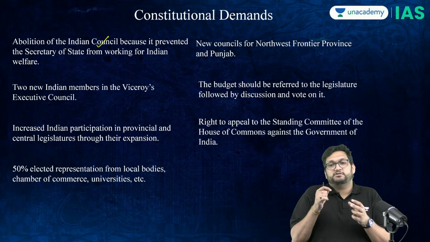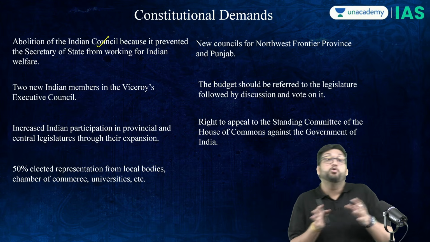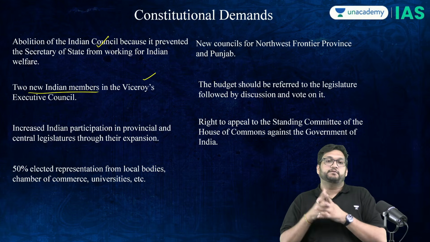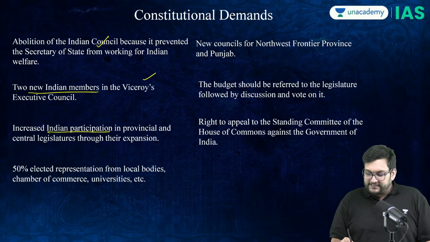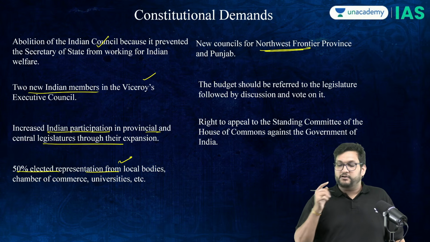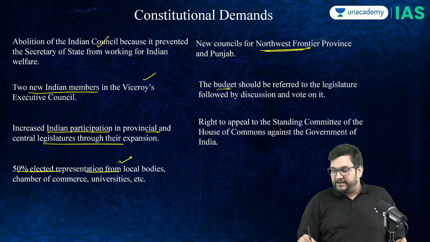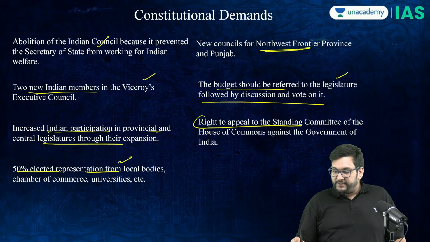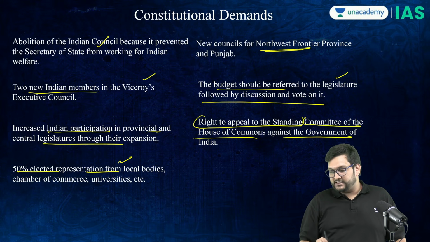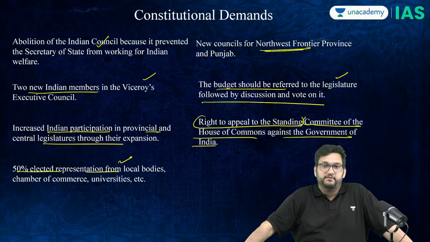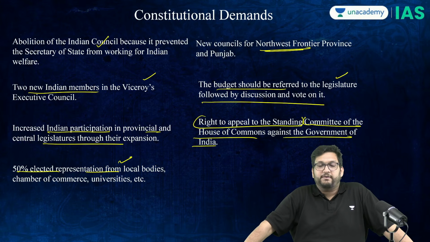Abolition of the India Council, because the Secretary of State is not able to do good because the India Council is bad. New Indian members in the Executive Council of the Viceroy. Increase Indian participation, 50% elected representatives. Councils in the Northwestern Frontier Province and Punjab. Budget for us to agitate also. Right to appeal to the Standing Committee of the House of Commons against the Government of India. That we will tell the Crown that you are doing bad in India. That is the naivety of the understanding. And over and above that, they also wanted a fund through which they could protest in India.